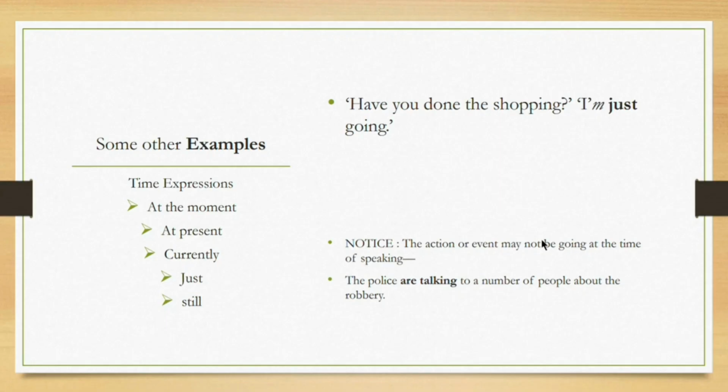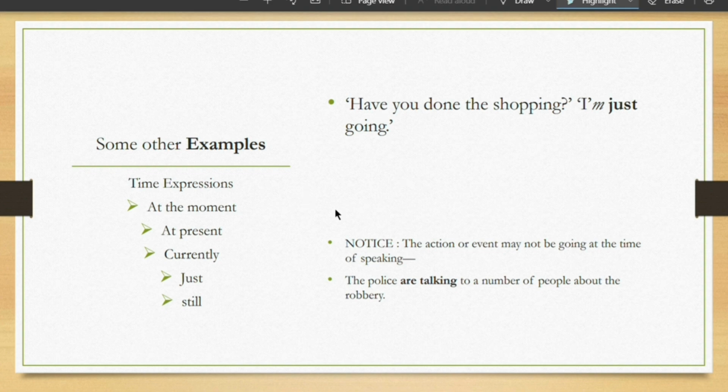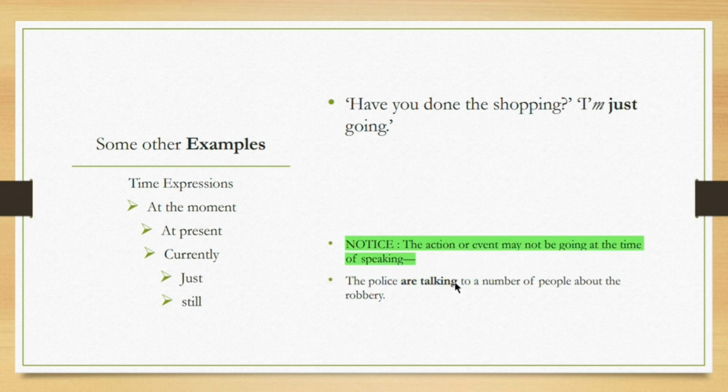Next. Let's look at some other examples, guys. Time expressions: anything which we are expressing in time also falls under the category of present continuous. For example, have you done the shopping? I'm just going. That means it's still going on. The action is there. Look at the notice, guys. I'm going to highlight it. Notice the action or event may not be going on at the time of speaking.